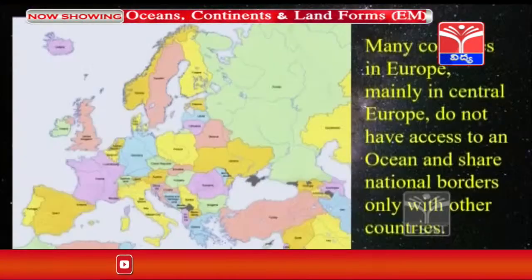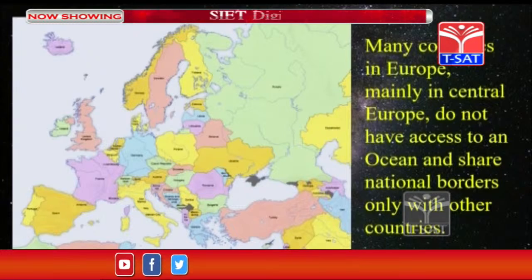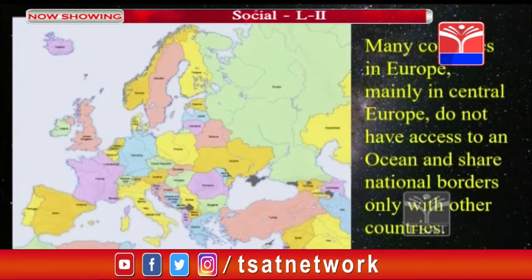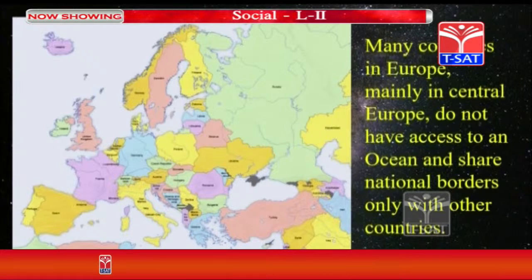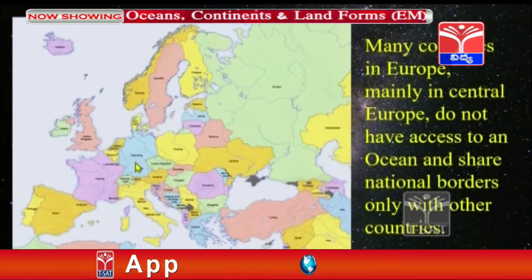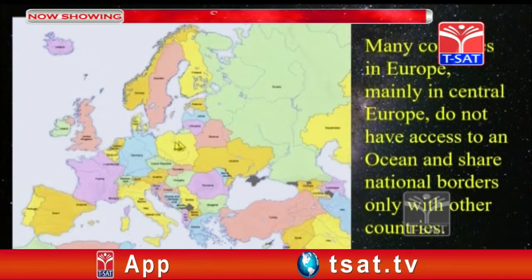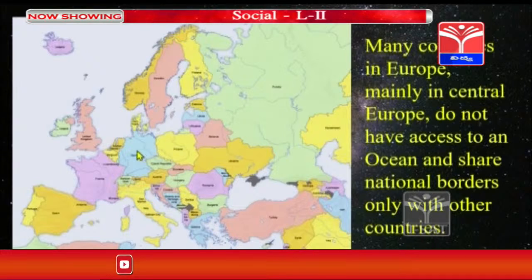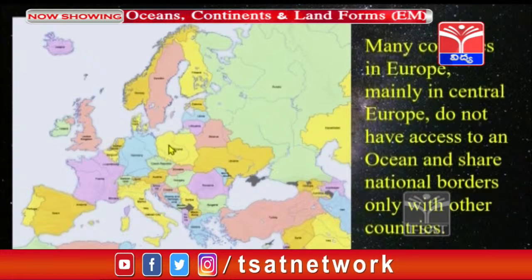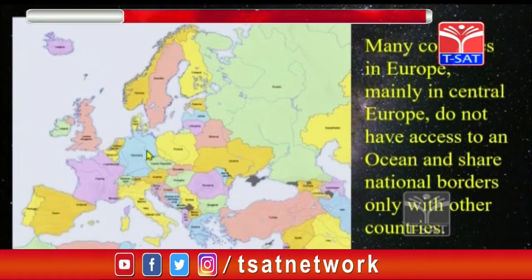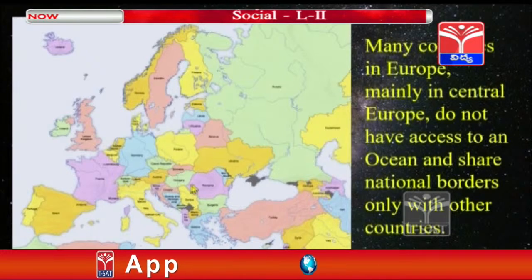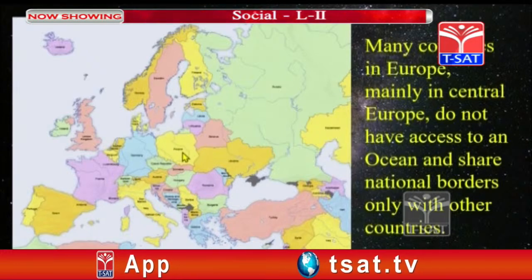Many countries in Central Europe do not have access to an ocean. Whatever countries are there in this central part, they don't have a share with the ocean, so we call them landlocked. They don't have any access to the ocean and share national boundaries only with other countries. We can see that in this region.